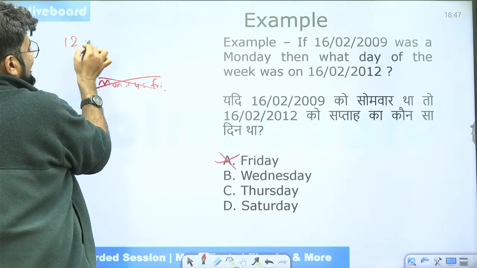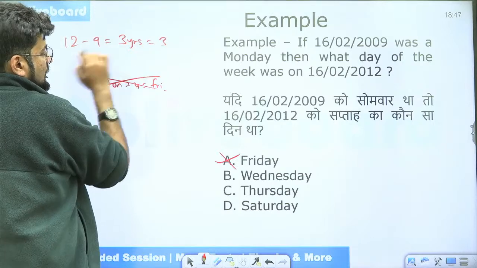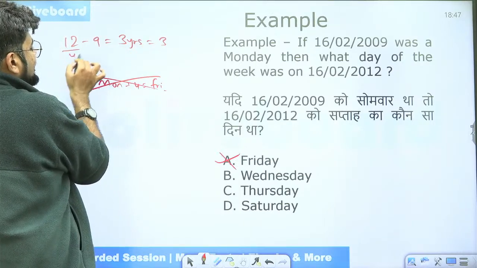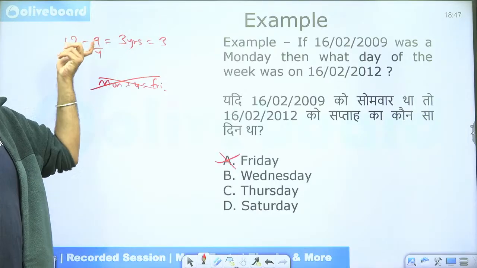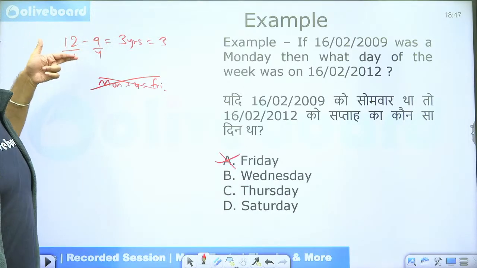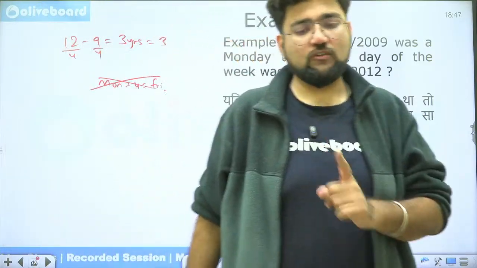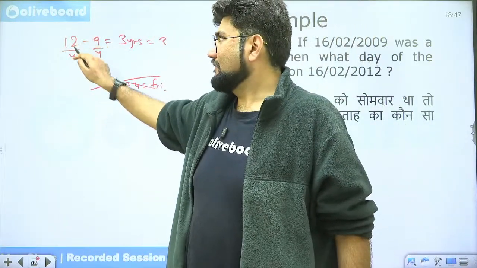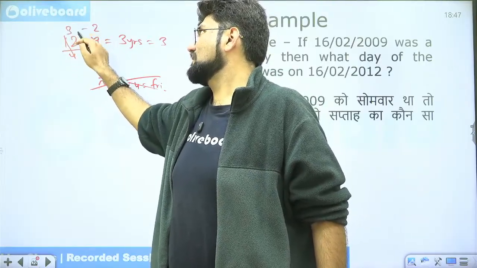12 minus 9, it's okay, it's 3 years. So 3 years will have 3 odd days, perfect. But when you divide by 4, always remember why I have asked you to use the range. Because whenever you get a number which is divisible by 4, completely divisible by 4 in a range, you always have to check for that year. How? 12 divided by 4 is 3. 9 divided by 4 is 2 in the quotients. 3 minus 2 is 1.